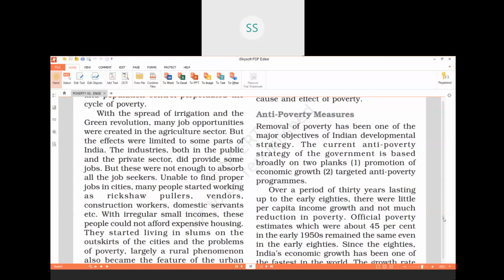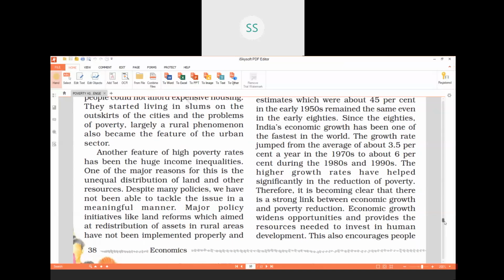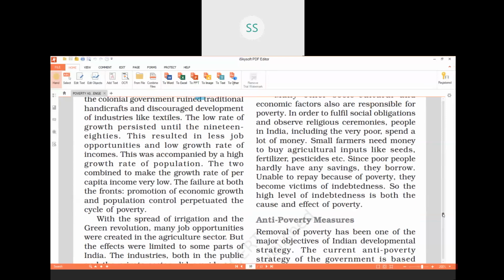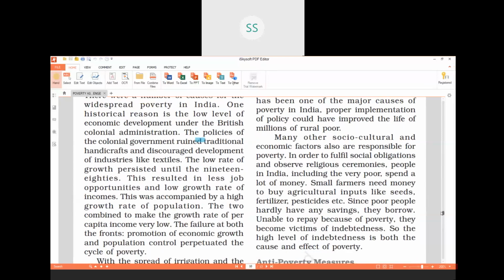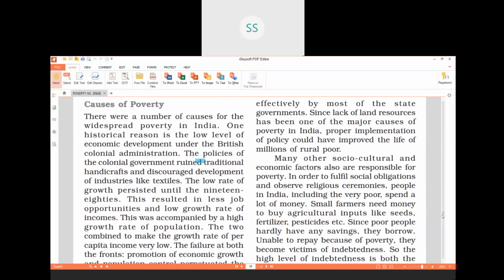Next cause, huge income inequalities. And the last cause is your socio-cultural and economic factors. After writing these 5 causes, you have to explain each cause, and the question is for 5 marks, and you have to explain, then only you will get the complete 5 marks, children.